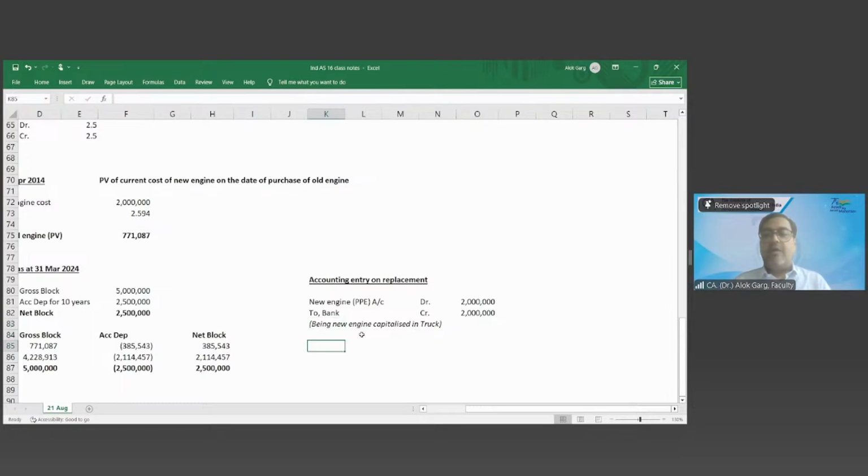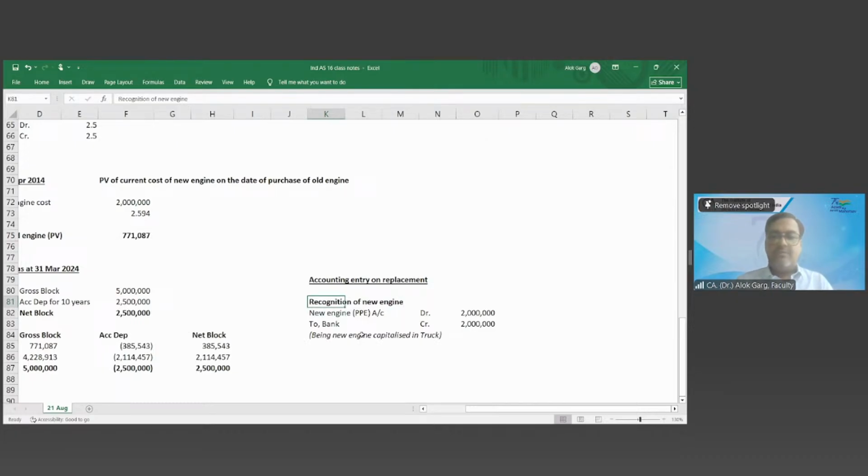Okay. Now what is the next entry? De-recognition of the old engine. So this was the recognition of the new engine. This entry was the recognition of the new engine.